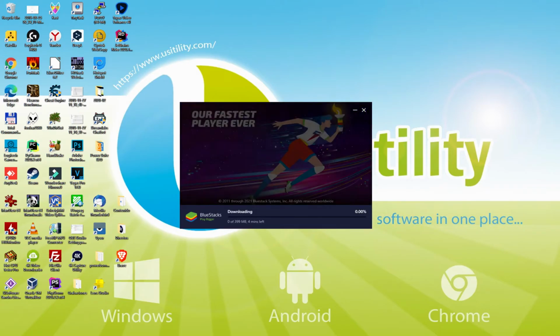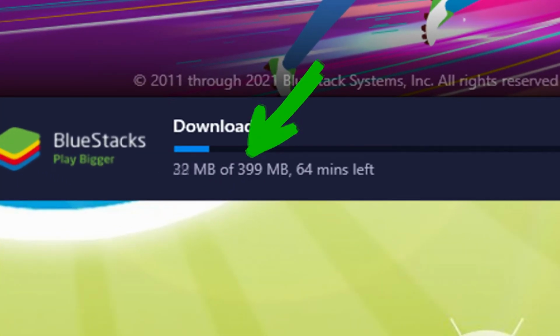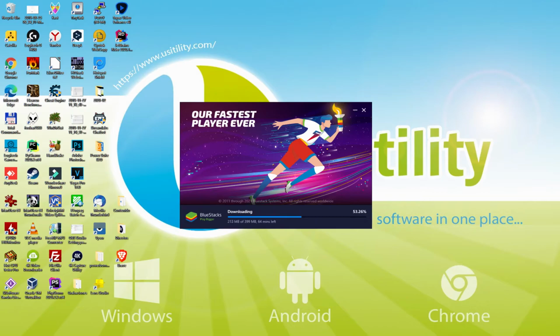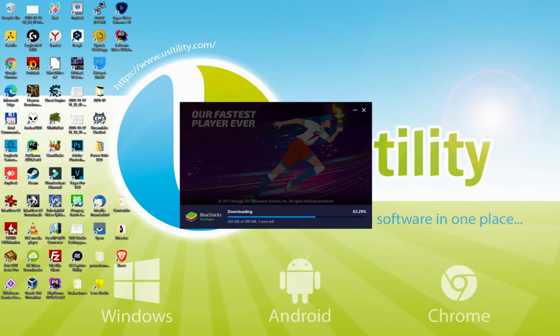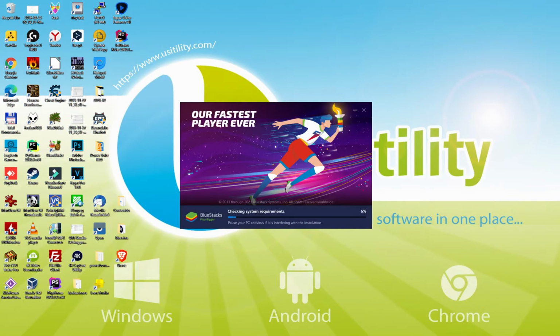Now, there it is. The installation starts and it will proceed together with the download of those MB which are shown on our computer screen. At the time you download it, it may be more or less MB. The data transfer speed will be higher or slower, depending on your connection and the speed of the emulator hosting servers. At the moment they're working very fast. The download is finished, and now it proceeds with the installation phase.